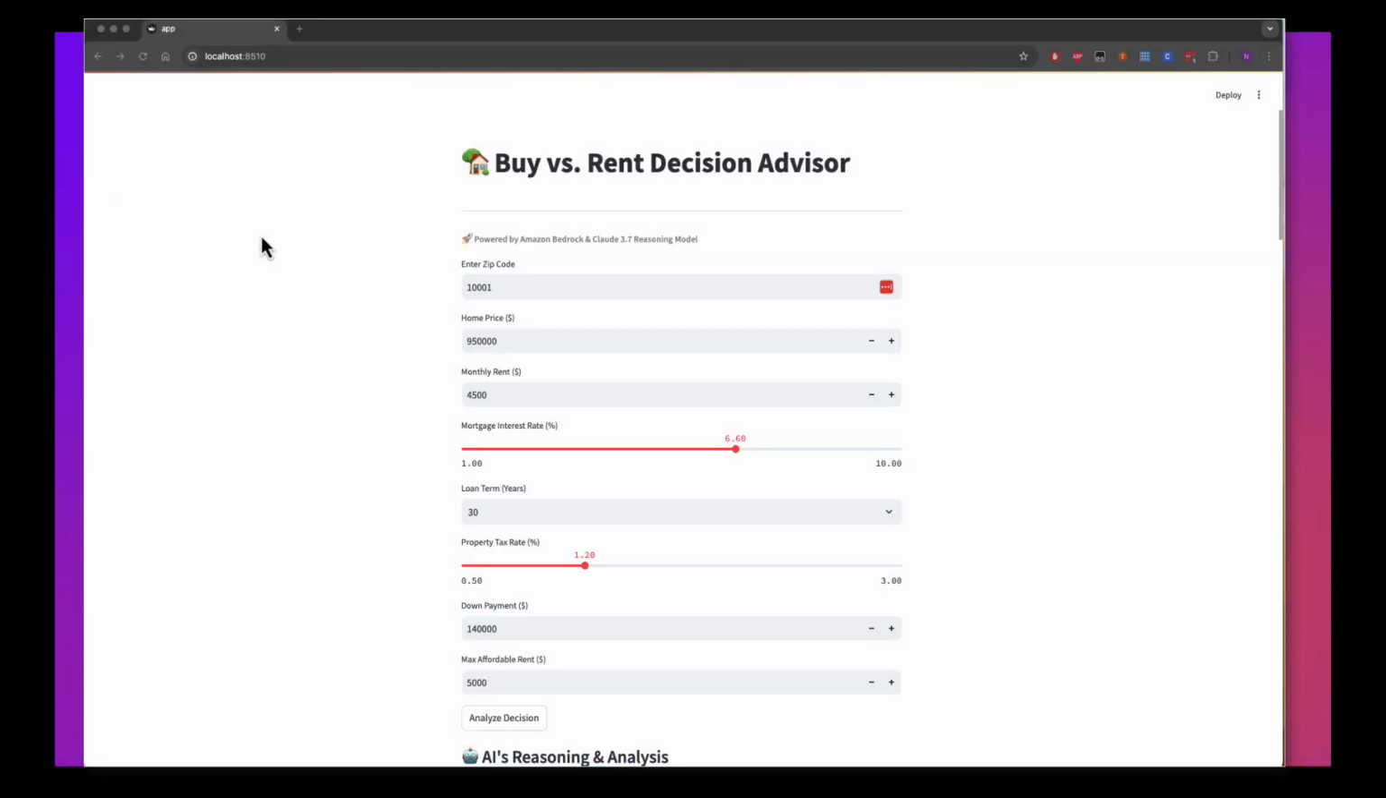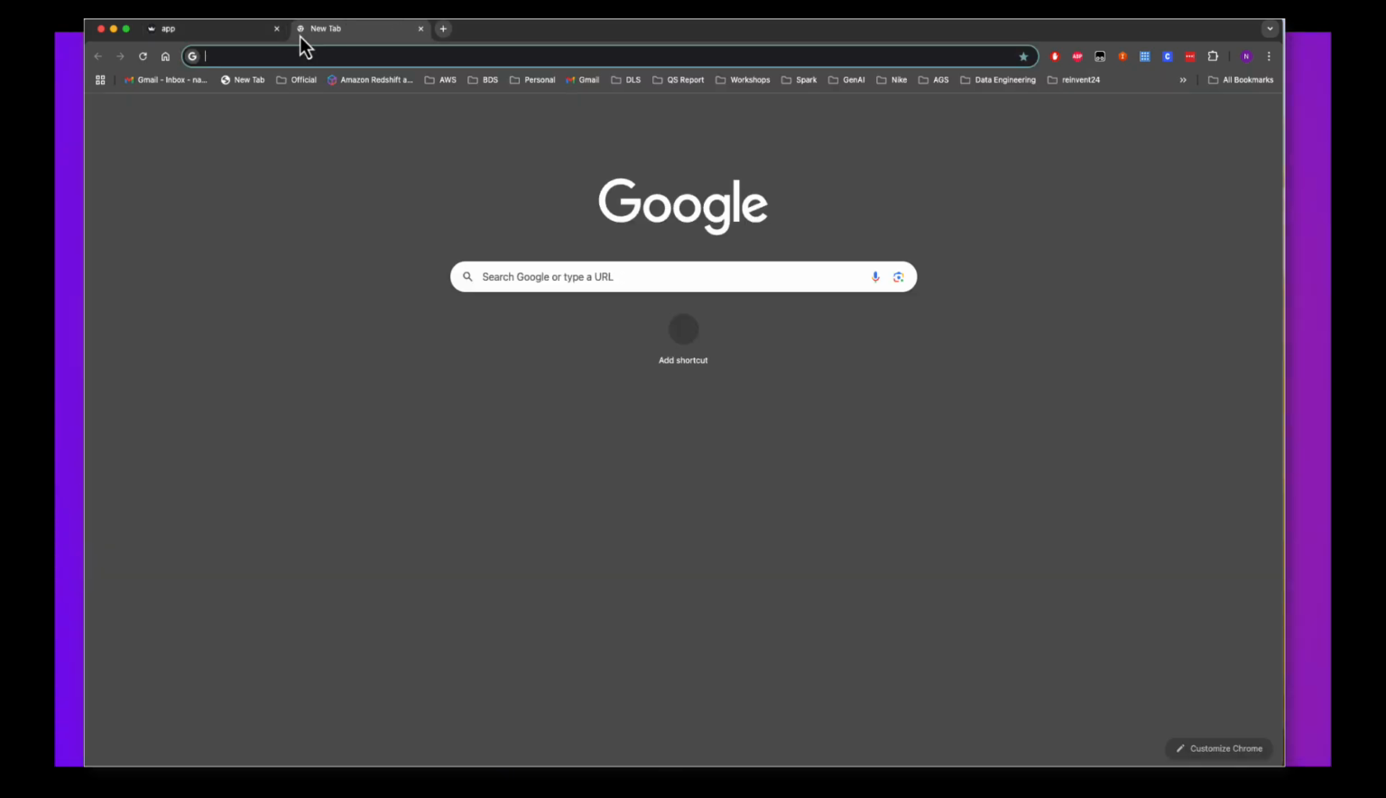Cool, so let's see how this works. First thing we need to enter is the zip code. I've been entering 10001. And again, this zip code is coming from the sample data set. Let me show you the sample data set in the very first place.